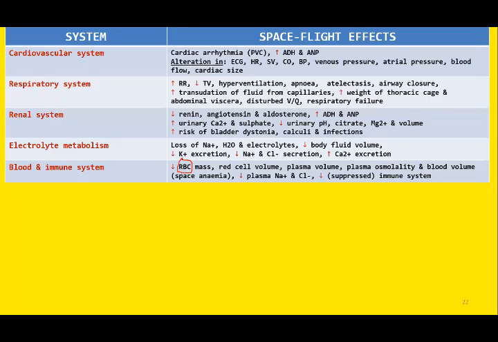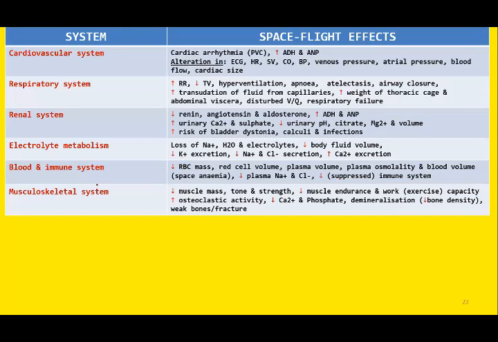So decrease RBC count, decrease RBC mass and volume will lead to a sort of anemic picture, and this type of anemia may be labeled as space anemia. This is space anemia. Not only the RBC count decreases, sometimes the white blood cells are also on the lower side, and this will cause suppression of the immune system as well. So these are the effects of weightlessness on our blood and immune system, especially on the RBC.